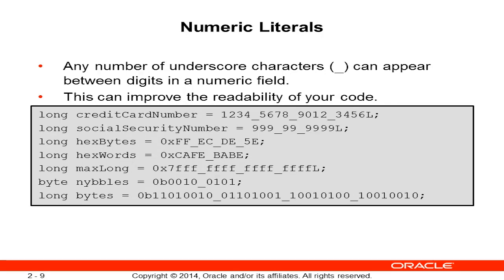Now, the Java language is also case sensitive. So in Java, if you have a variable called creditCardNumber where the C in card and the N in number are uppercase, well, that will be different than if you had creditcardnumber with all the characters uppercase. Now, convention indicates that your Java variables and method names should be using a lower camel case type of naming scheme, where you have lowercase for the first letter of the first element of a variable name, and then uppercase for the first letter of subsequent elements. So if we have, again, credit card number, the C in credit would be lowercase, then the C in card would be uppercase, and the N in number would be uppercase as well.